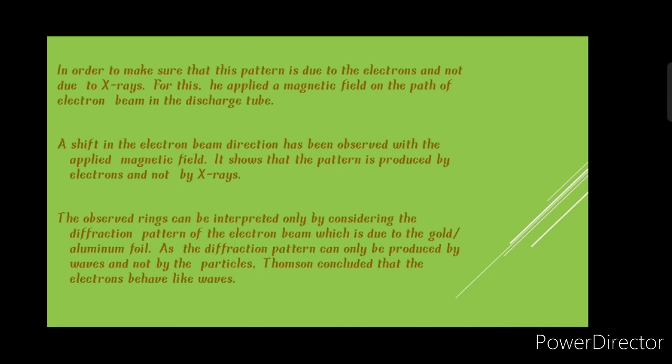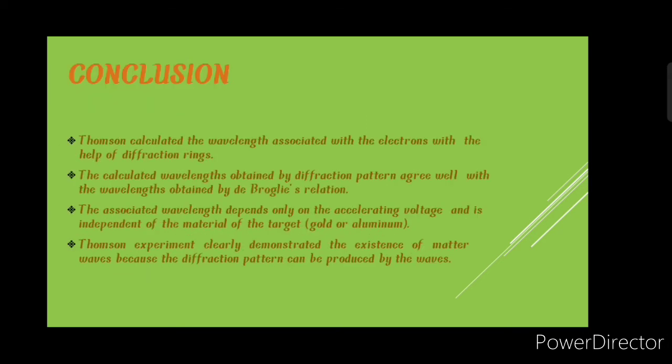In order to make sure that this pattern is due to the electrons and not due to X-rays, he applied a magnetic field on the path of the electron beam in the discharge tube. A shift in the electron beam direction was observed with the applied magnetic field. It shows that the pattern is produced by electrons and not by X-rays. The observed rings can be interpreted only by considering the diffraction pattern of the electron beam due to the gold and aluminum foil, as a diffraction pattern can only be produced by waves, not by particles. Thomson concluded that electrons behave like waves.